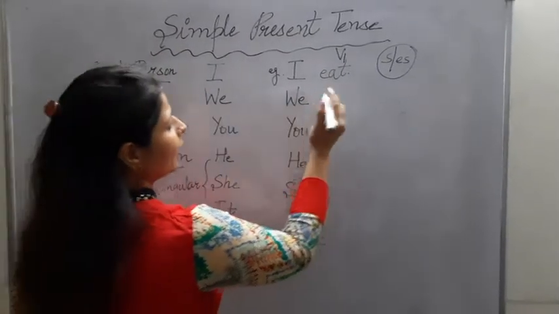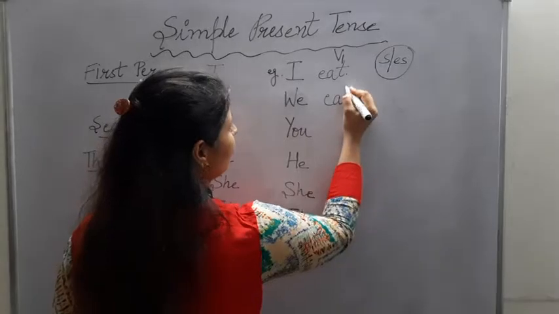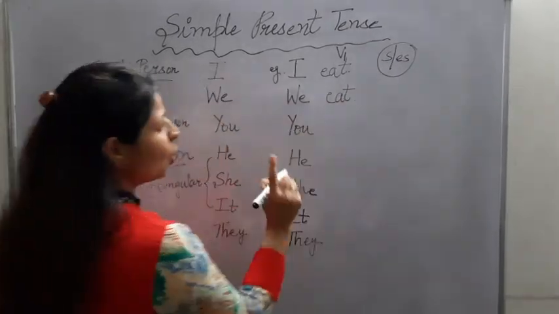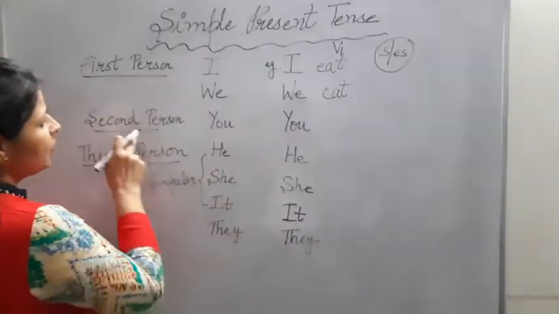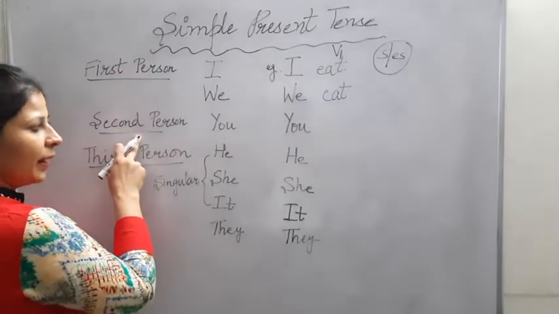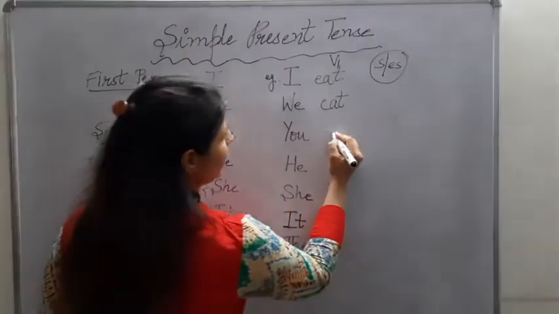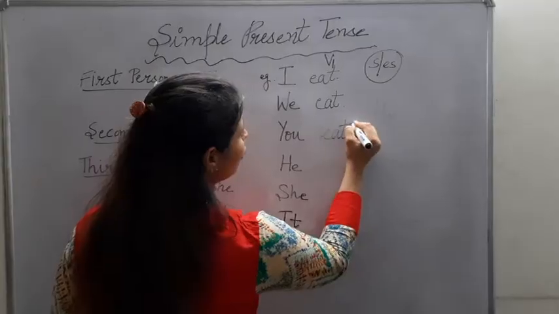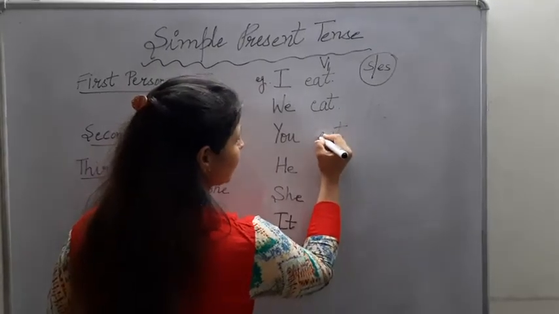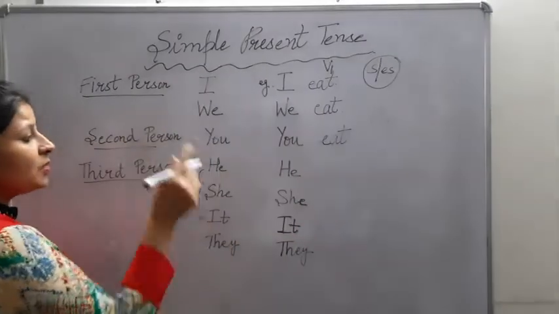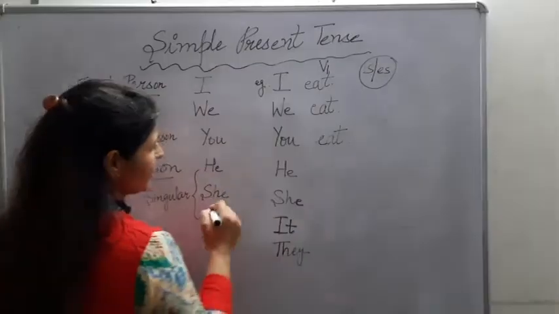Similarly, we, again only verb first form. Eat, no S or ES. With second person pronoun, again you eat, no S or ES. Now comes where do we use S or ES?